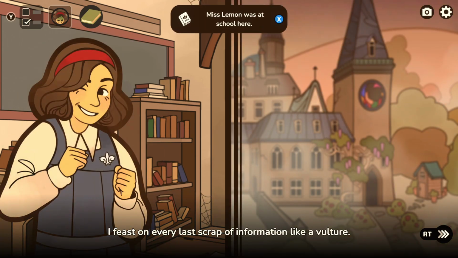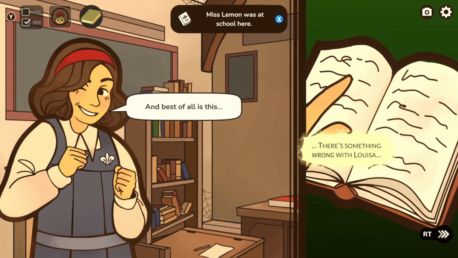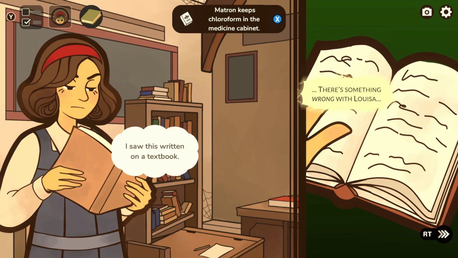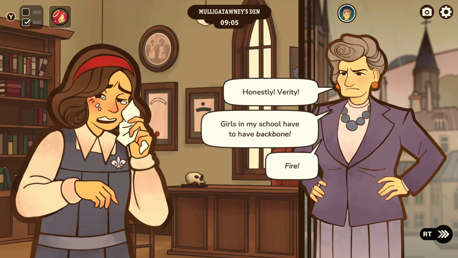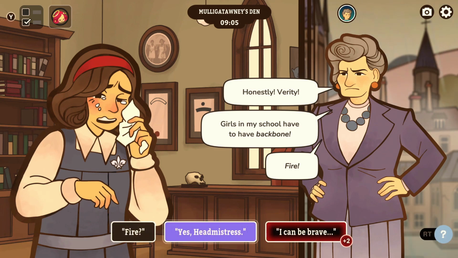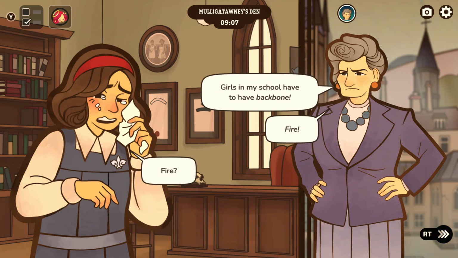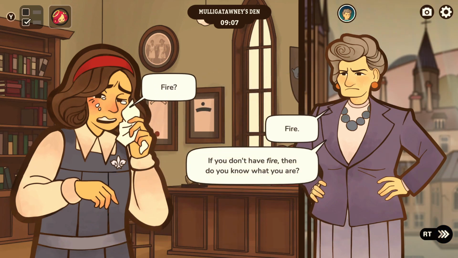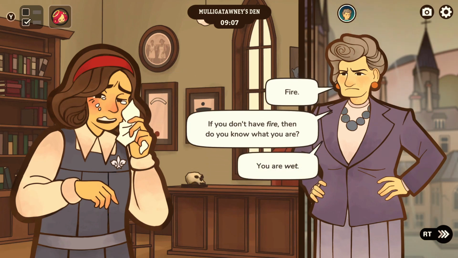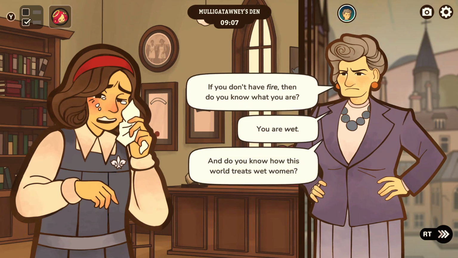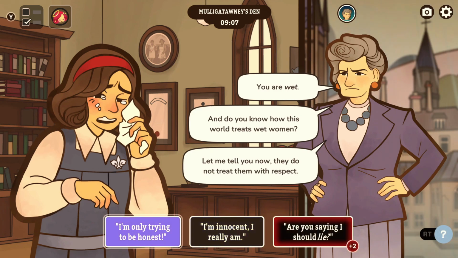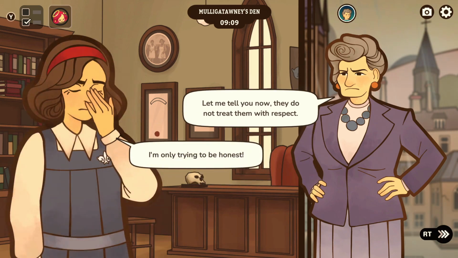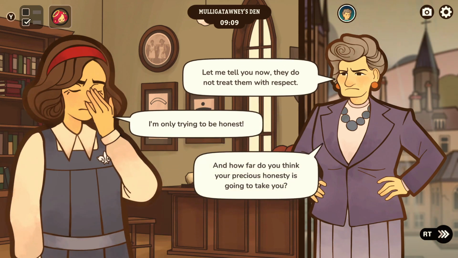The other thing Expelled makes very clear early on is that Verity is going to have to learn to stand up for herself if she wants to come out of this entire situation with her school career intact. This is initially presented as the school's formidable headmistress, the eponymous Miss Mulligatawny, aka the Owl, deliberately provoking Verity on the first expulsion we witness in the game, to such a degree that it's near impossible to avoid clicking the explicitly naughty options, which are initially highlighted in red and which add to a morality meter that reflects basically how much of a turbo bitch, complimentary, Verity has managed to become over the course of your multiple playthroughs.